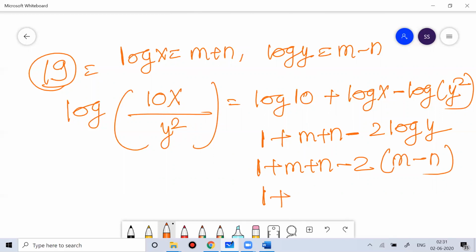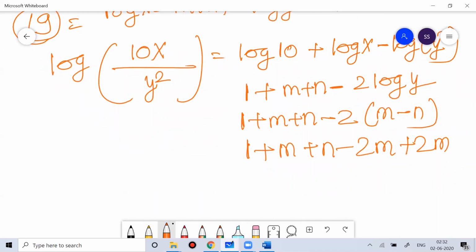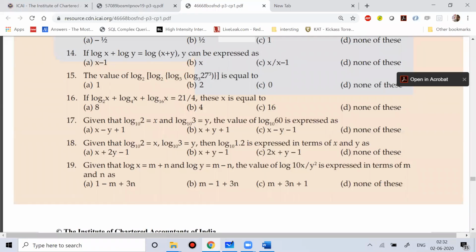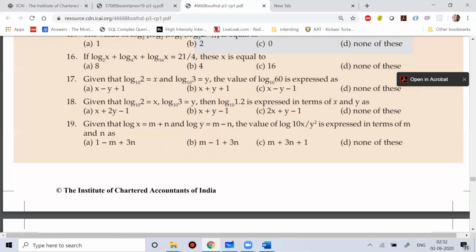That will give you 1 plus m plus n minus 2m plus 2n, so that will give you 1 minus m plus 3n. That is the answer. Question number 19, answer is option number A.